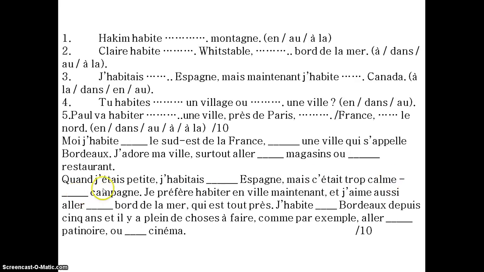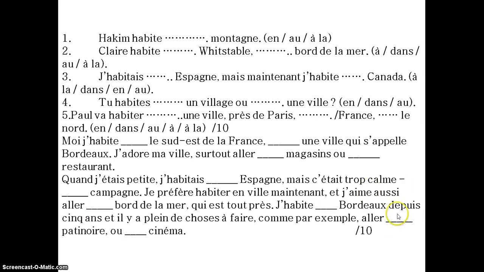À la campagne, in the countryside. Je préfère habiter en ville maintenant. I prefer living in the town now. Et j'aime aussi aller au bord de la mer, qui est tout près. And I also like going to the seaside, which is right nearby. J'habite à Bordeaux, but à with an accent on it, going a grave accent, not an acute. À Bordeaux, depuis 5 ans. So I've lived in Bordeaux for 5 years.